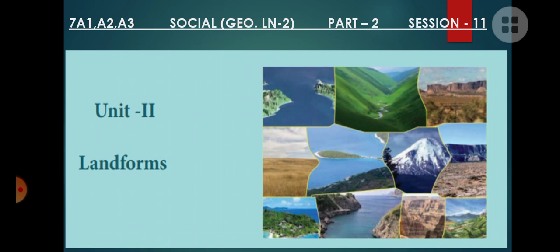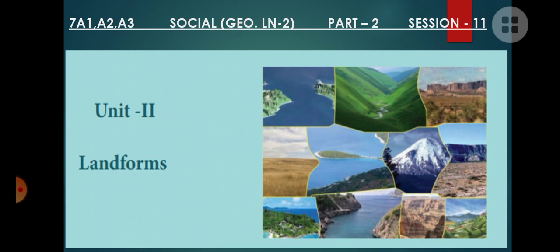Today we are continuing with part 2 of lesson 2 of geography, and the title of our lesson is landforms. In the last class, part 1, we studied the agents responsible for the changes made in the surface of our earth, and more specifically the first agent that brings changes in our earth's surface, that is water, isn't it?